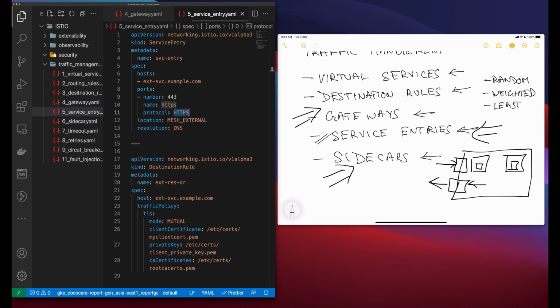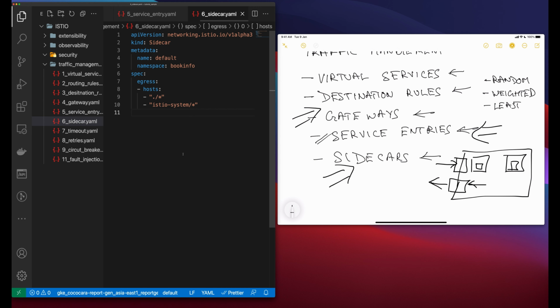So you might want to limit sidecar reachability, like in a larger application where having every proxy configured to reach every other service in the mesh can potentially affect mesh performance due to high memory usage. You can specify that you want the sidecar configuration to apply to all workloads in a particular namespace or choose specific workloads using a workload selector. For example, the following sidecar configuration configures all services in the bookinfo namespace to only reach services running in the same namespace and the Istio